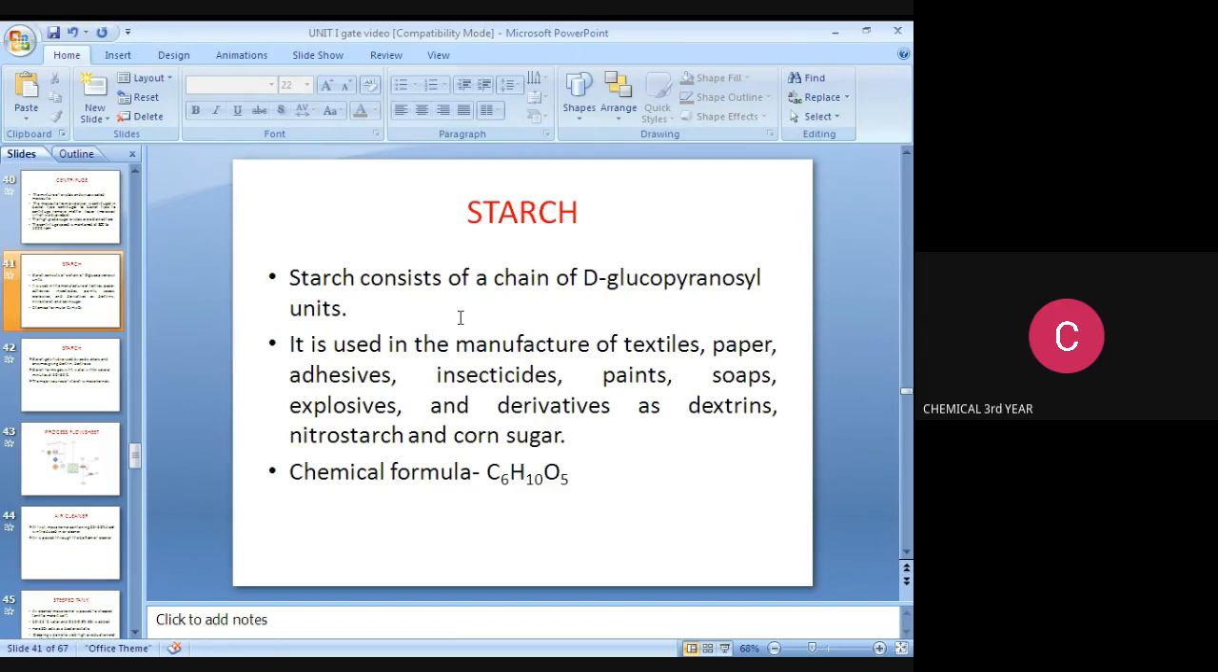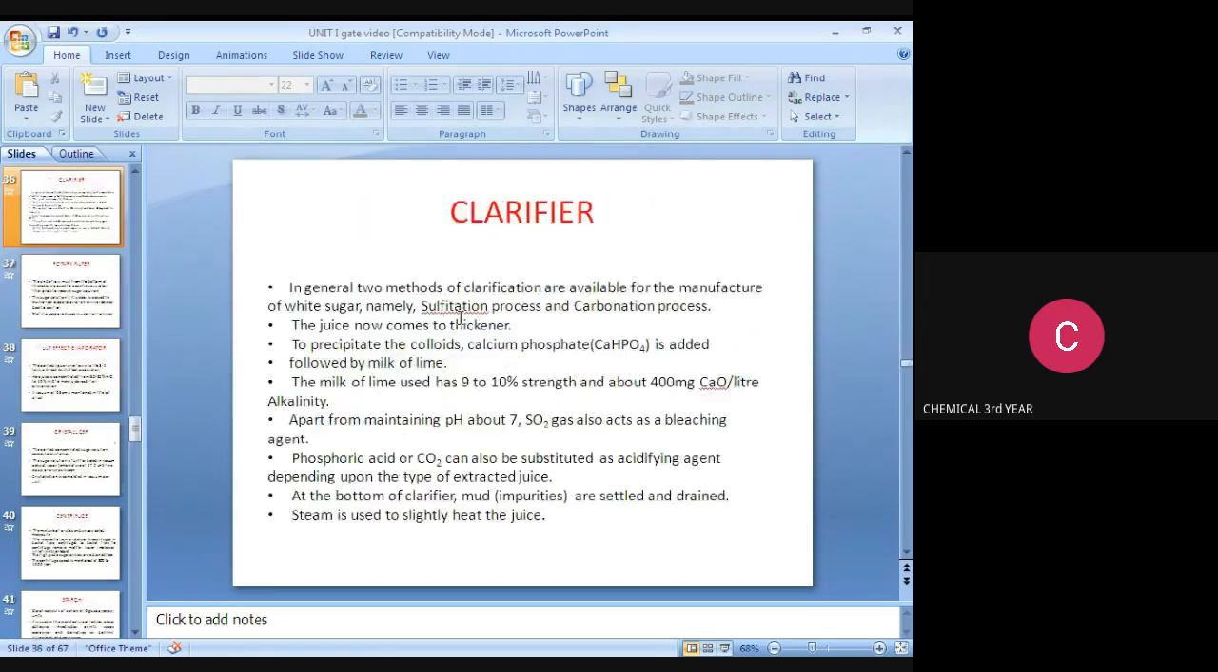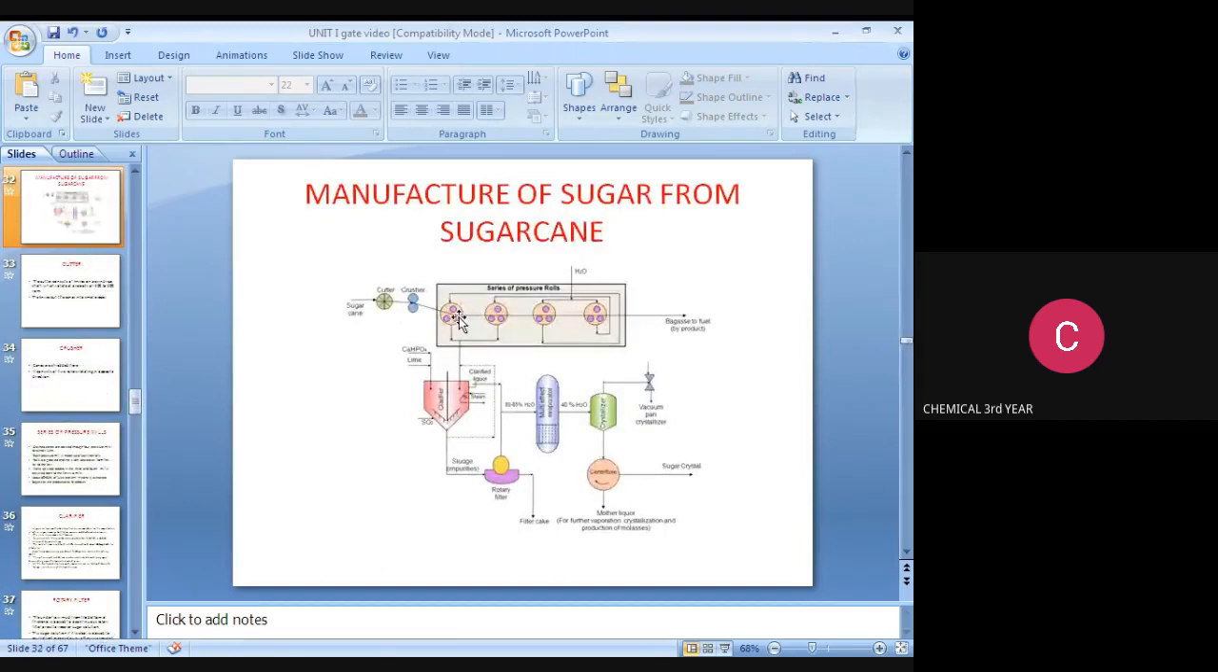First of all, what is starch? Before that, what are the three byproducts obtained from this manufacturing of sugar? First one is bagasse, which is used for fuel. Another one is filter cake, which is used as fertilizer in agriculture. And the third one is the mother liquor, which is used for the production of molasses. Here we are using clarified liquid, SO2, steam, and calcium phosphate plus lime.